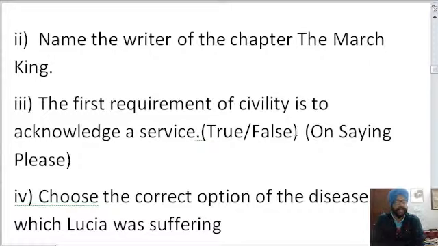Second is, name the writer of the chapter The March King. Name the writer of the chapter The March King. Who is the writer? The chapter name is also given to you in brackets, but in the question the chapter name has been mentioned. Name the writer of the chapter The March King. So I hope that you had given the name of the writer. And all, yes, Juhi Singla, you are absolutely right. Harsh Paul, bang on, spot on, I should say.